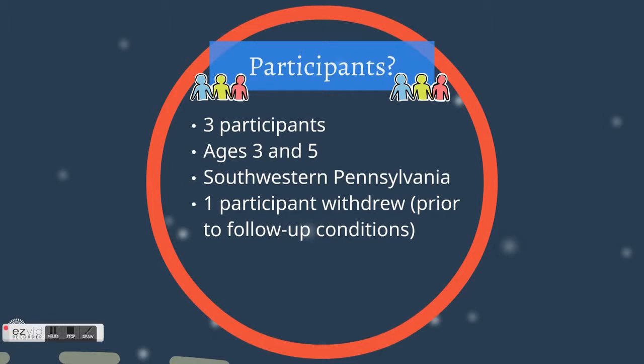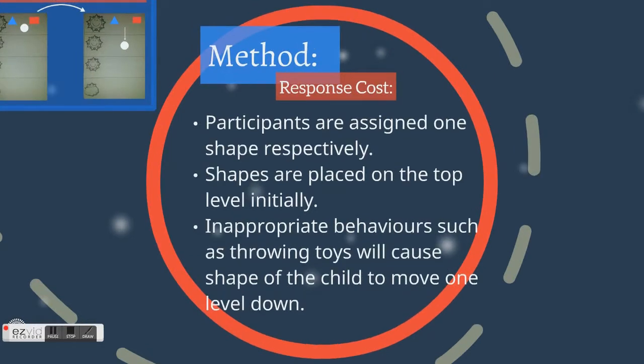And now participants. There are 3 participants involved in the study. All of them are between the ages of 3 and 5. Participants are from southwestern Pennsylvania, and unfortunately, one participant withdrew from the study prior to a follow-up condition. In order to carry out the hypothesis, a response cost test is required. It is a concept that is very easy to understand, cost-effective, and time-efficient.